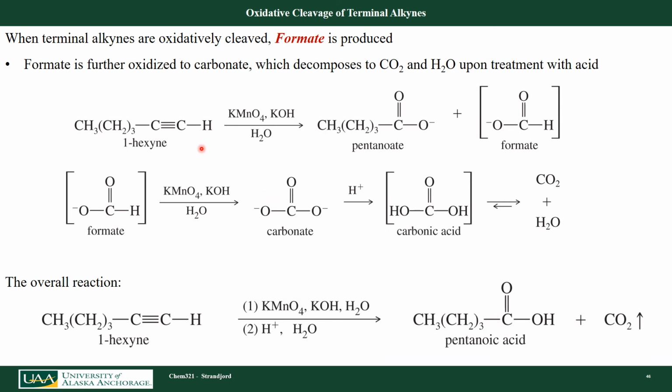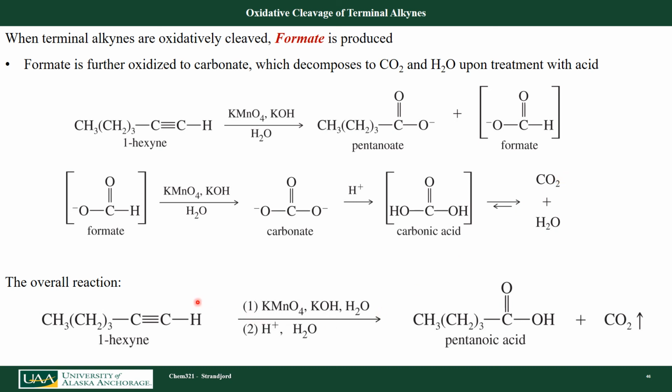Let's look at a few more examples. If I take 1-hexyne in the presence of potassium permanganate, basic solution in water, and probably a little bit of heat here, I cleave that triple bond and I form the carboxylates. I then need to throw in some acid to form the carboxylic acids. It turns out that this formate, with just one hydrogen on it, tends to be oxidized up to the CO2. So my end products are a carbonic acid, which then oxidizes up to CO2.